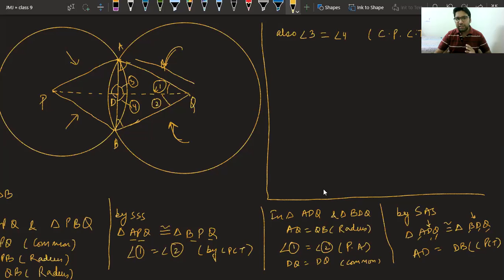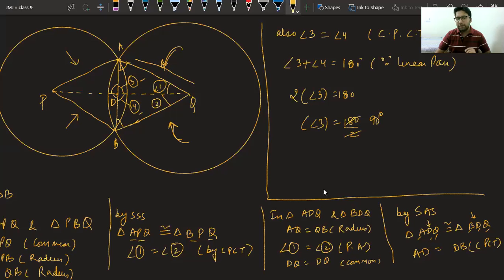We can say 3 and 4 are forming a linear pair. So angle 3 plus 4 equal to 180 degree because linear pair. And finally, we can say twice angle 3 is equal to 180. Angle 3 is equal to 180 upon 2.